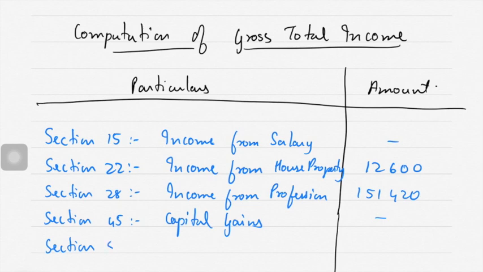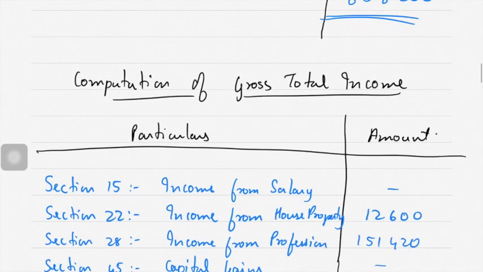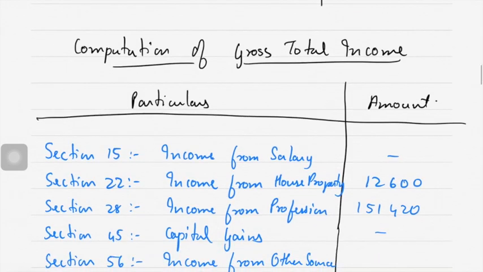Section 56, income from other source, $8,58,200. Please total it.